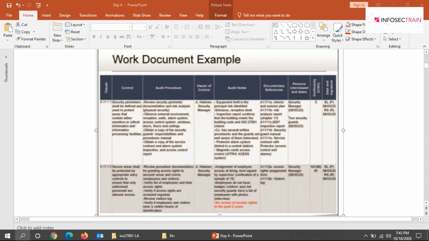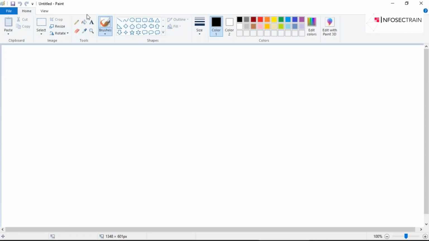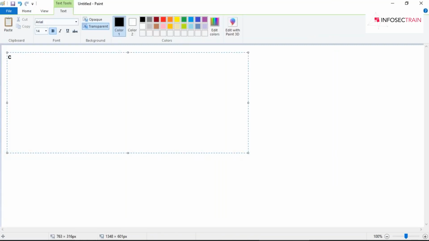Now in the report, in the document, if you mention C, it means that it is a conformity, that the organization is following all the standards, guidelines, and procedures that have been stated by the certification body. If the auditor writes NC, that means it's non-conformity.